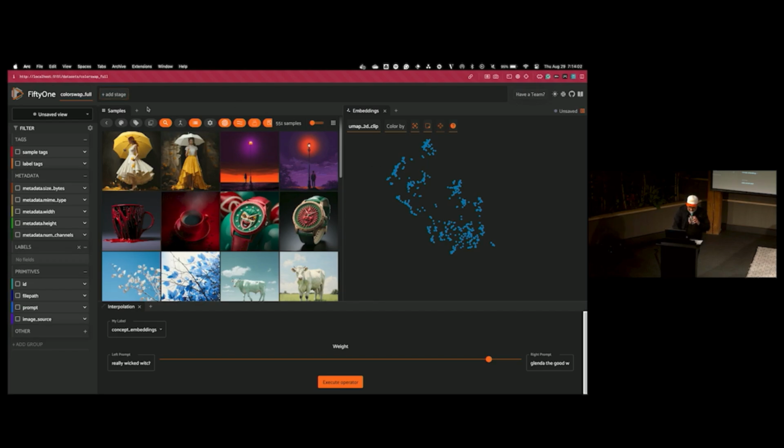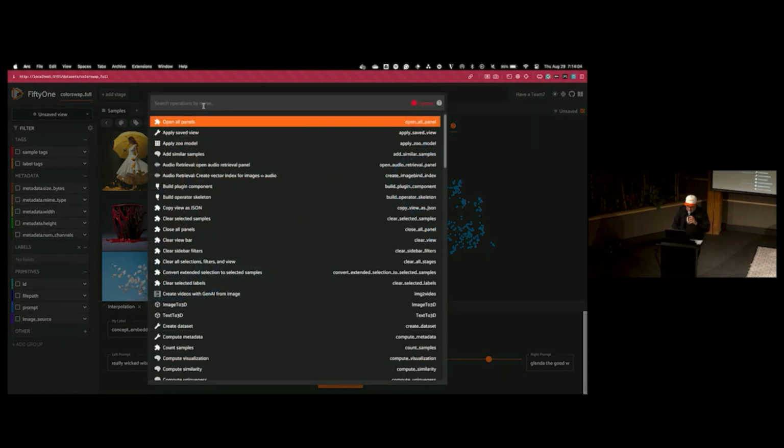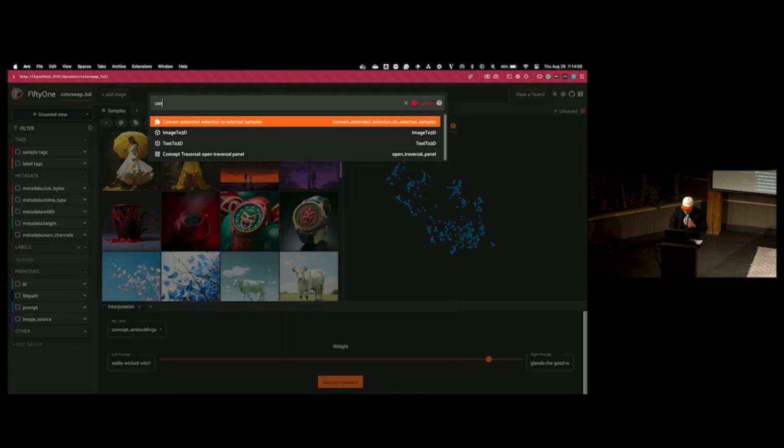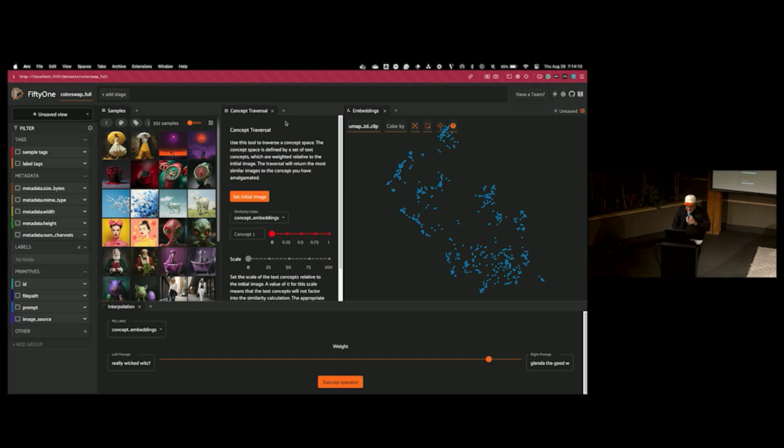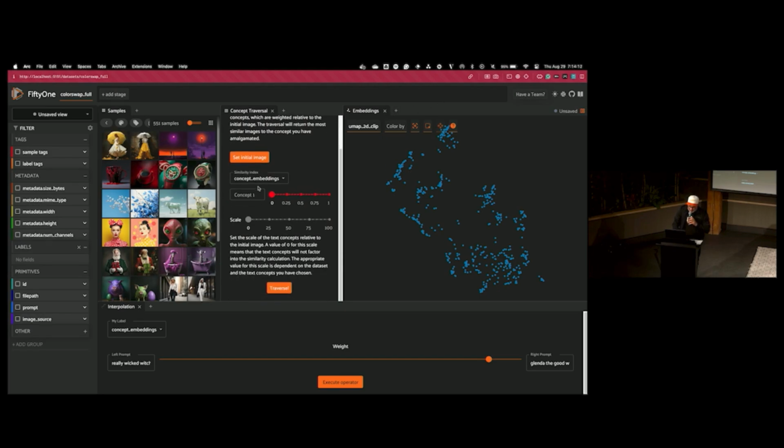Yeah. So this is our image embedding space, and we're just kind of traversing it and walking across that. And the next thing we could look at is concept traversal. And this is essentially what we're doing before, but with a couple more settings to it. You can weight it differently. You can add multiple concepts and things like that. So let's go ahead and just see that in action.